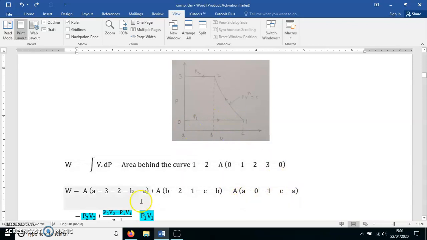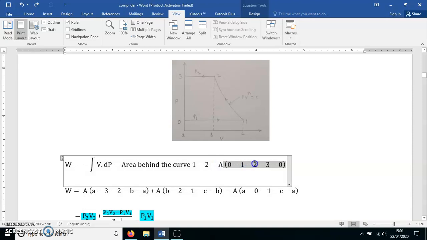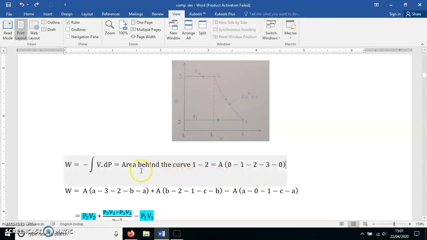By doing this, I get the area 0, 1, 2, 3, 0, that is the area behind the curve 1 to 2. So it is a simple graphical method I am using here to calculate the work required to drive the compressor.